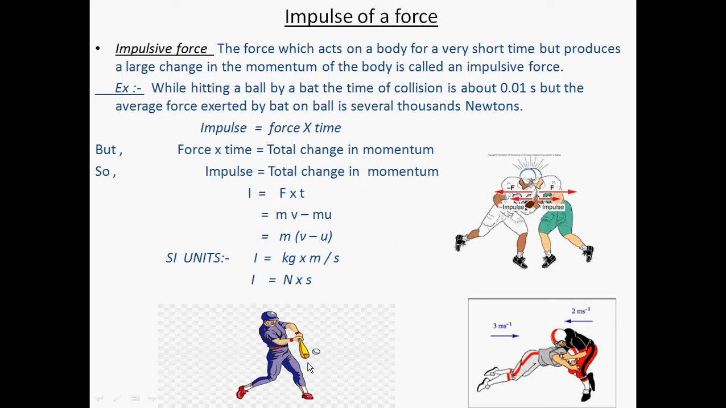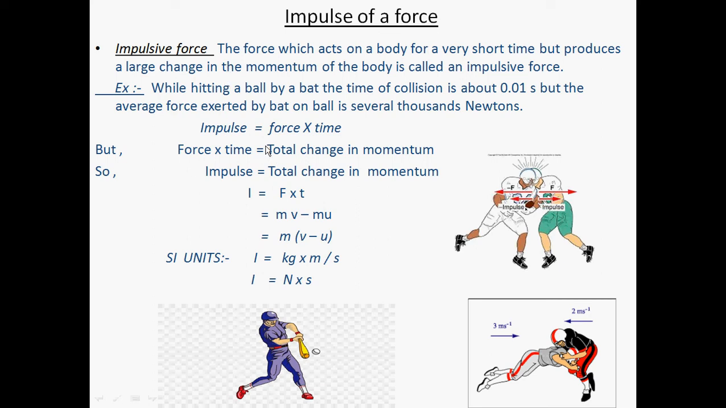We can also understand this in the case of a batsman hitting a ball. When the batsman hits a ball, the contact or collision time between the bat and the ball is a very short time period. Suppose the time of collision is about 0.01 second, but the average force exerted by the bat on the ball is several thousand newtons. This very high force produced in a very short interval of time is considered an impulsive force.